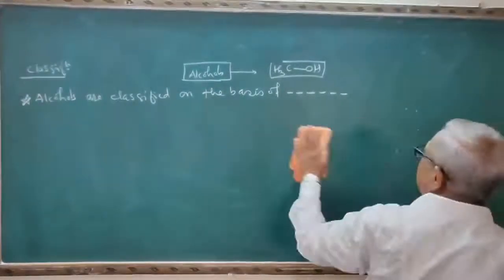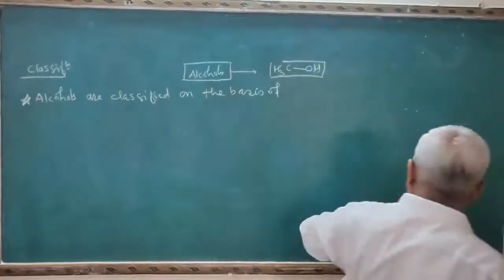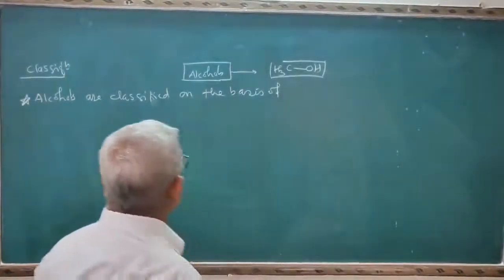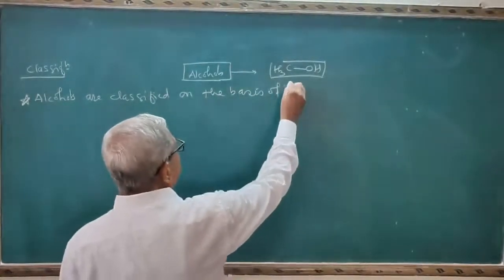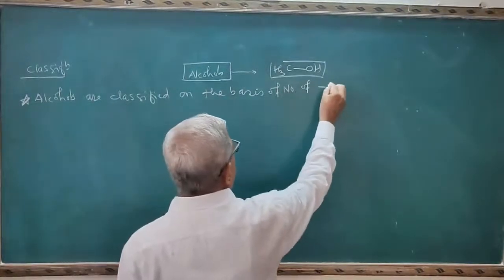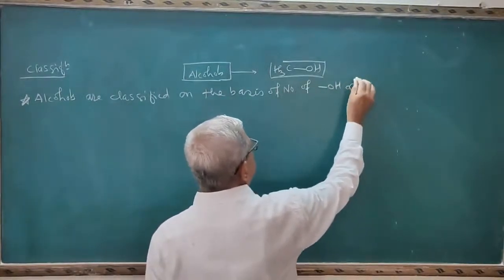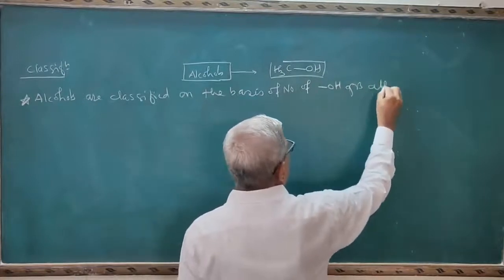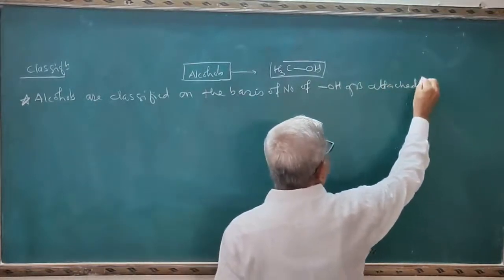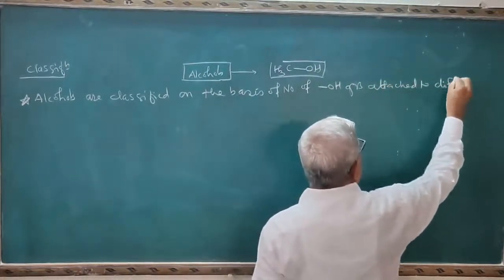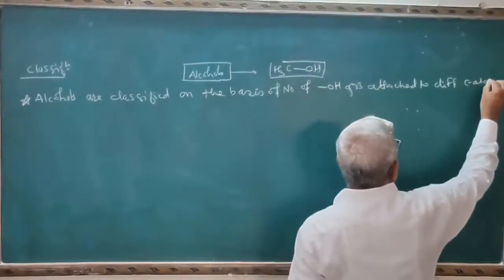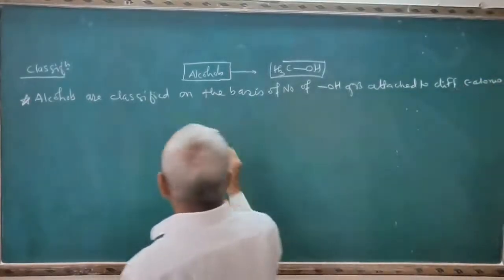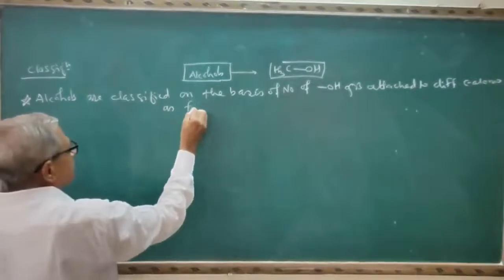So I will write this sentence in detail. Alcohols are classified on the basis of number of OH groups attached to different carbon atoms as follows.